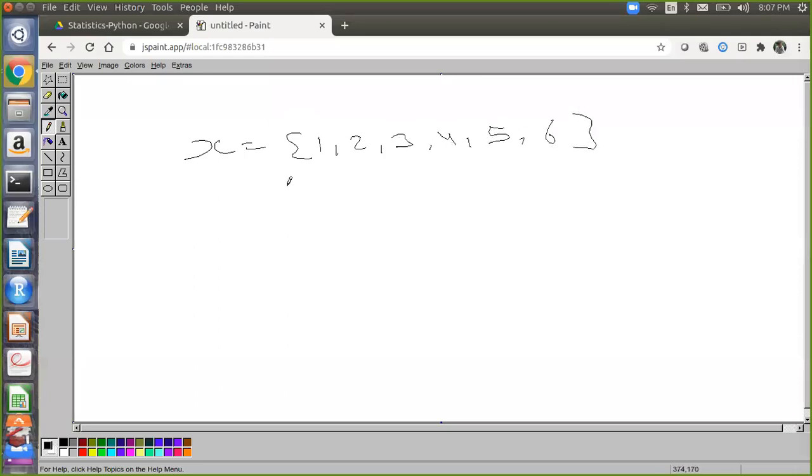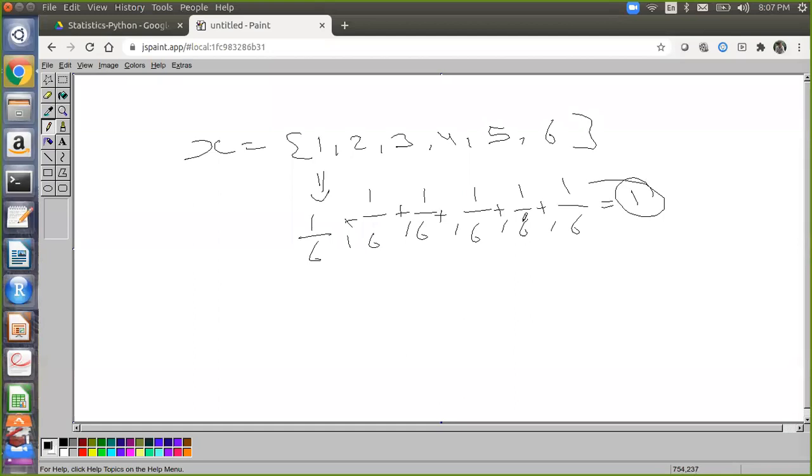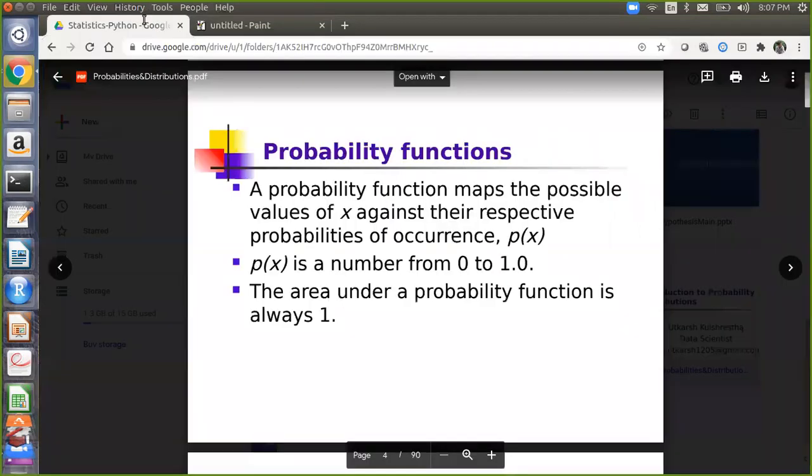The probability of each value coming is 1 by 6, so each value has a probability of 1 by 6. When you add all these probabilities, you finally get 1. That is the fundamental rule of probability. That is what this theory is saying.